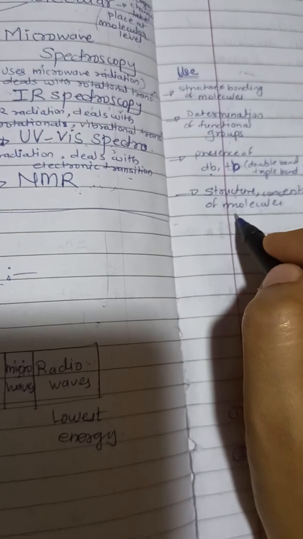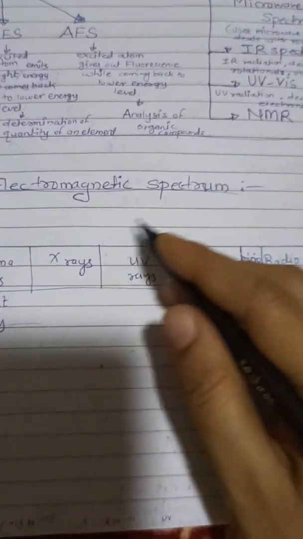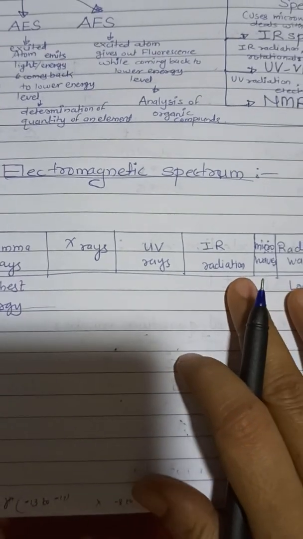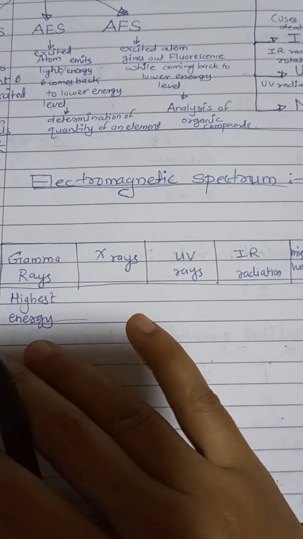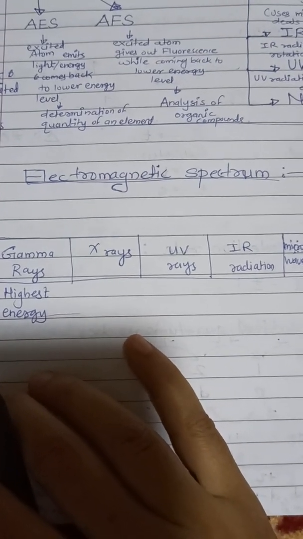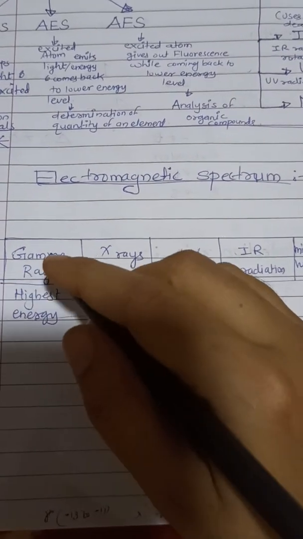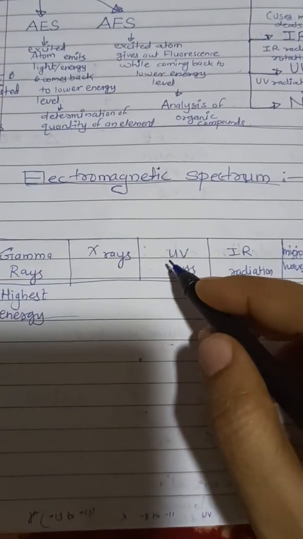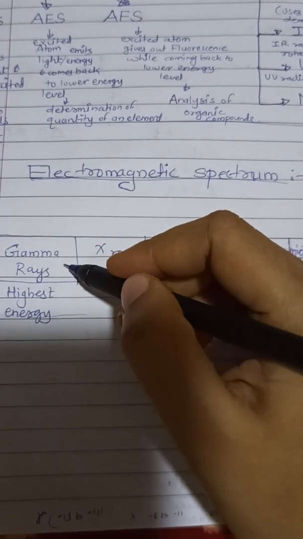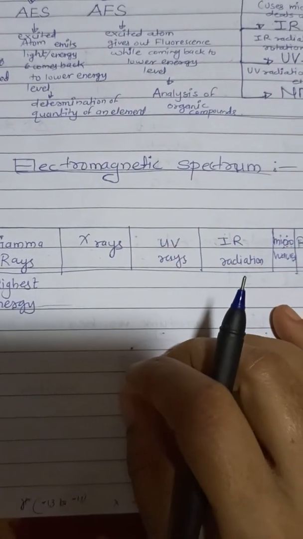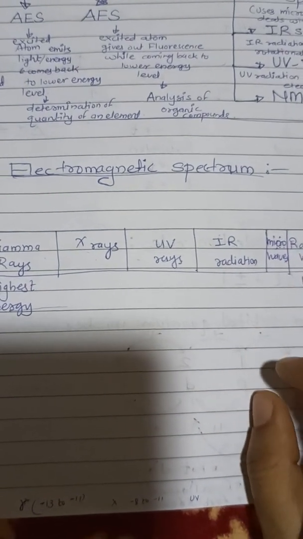Now after this I will provide you a chart where these regions are mentioned, their corresponding energy, frequency and wavelengths will be mentioned. In addition to that, their source, from where we can get these, like from where we will get UV rays, from where we will get X-rays, from where we will get gamma rays. The source will be mentioned, and lastly the use or application of these rays.